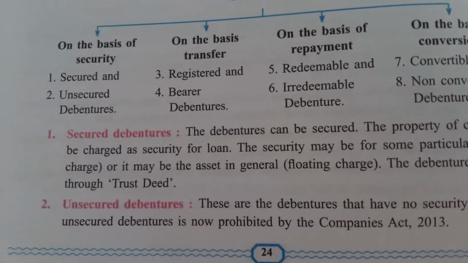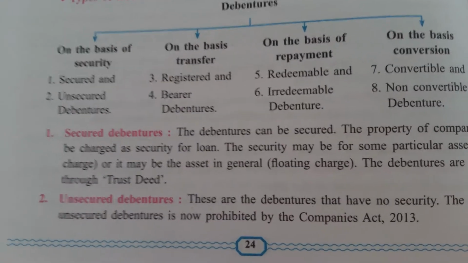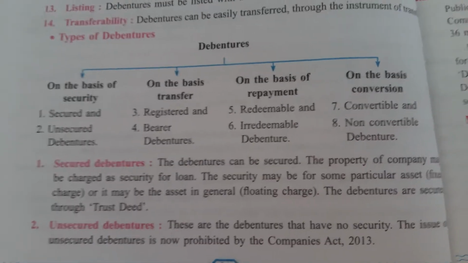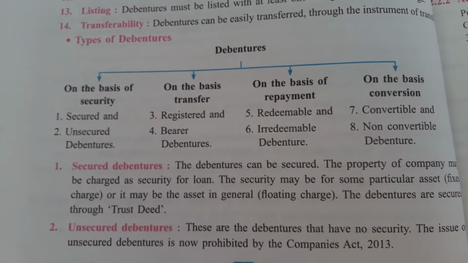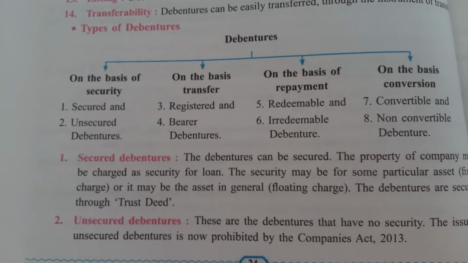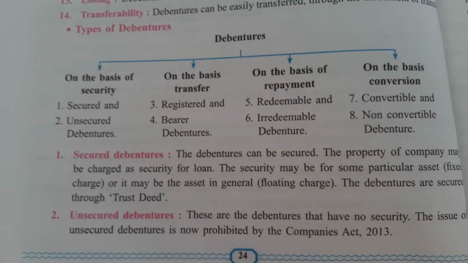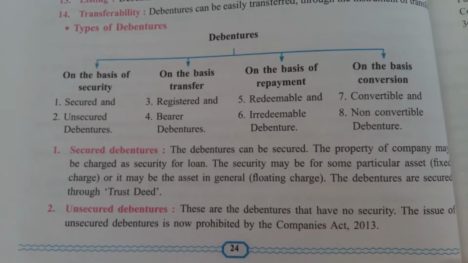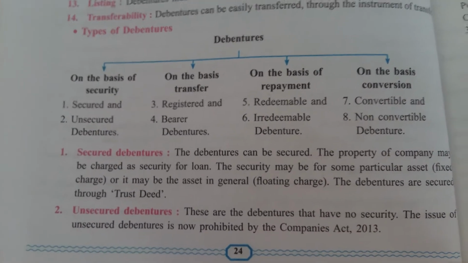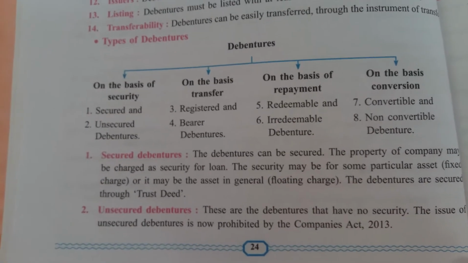Now the second debenture type is what? Unsecured debenture. Before, unsecured debentures were issued, but now, as per the Companies Act 2013, the company is prohibited from issuing unsecured debentures. These are the debentures that have no security. It means suppose a company is unable to pay the amount to the debenture holders, then debenture holders cannot claim any assets of the company. The issue of unsecured debentures is now prohibited by the Companies Act 2013.